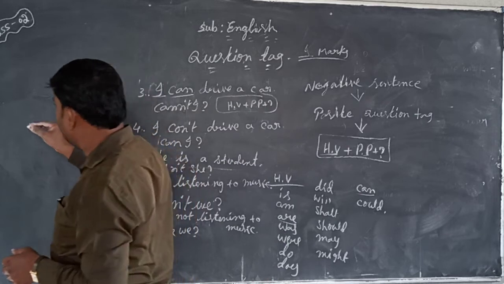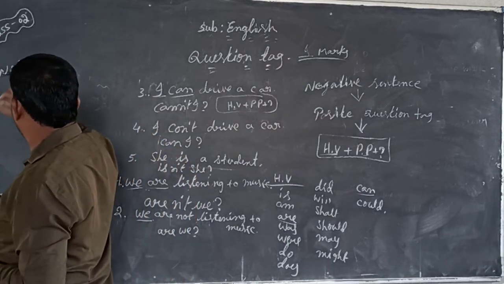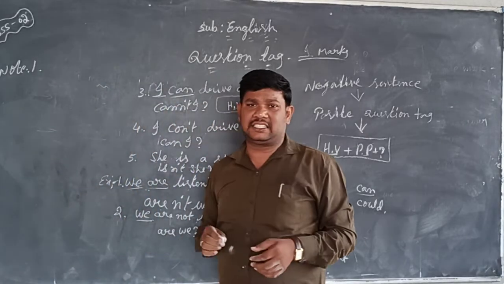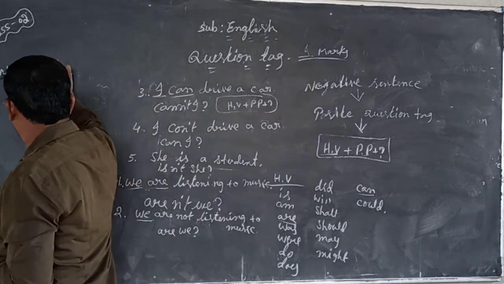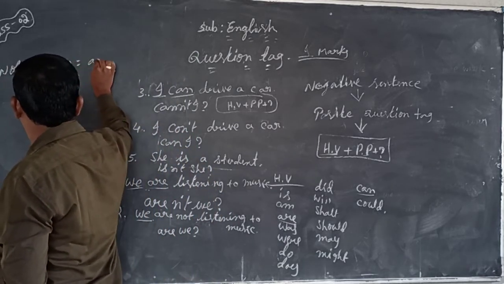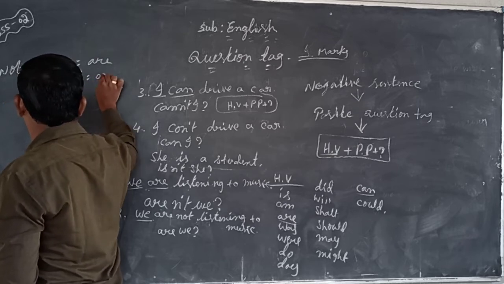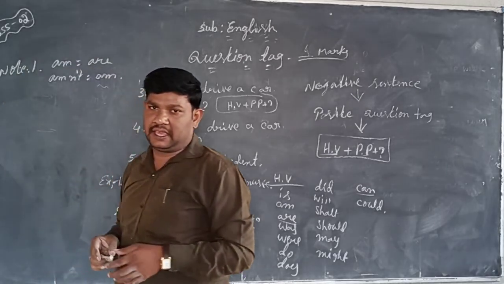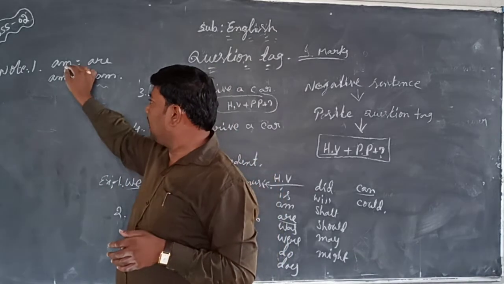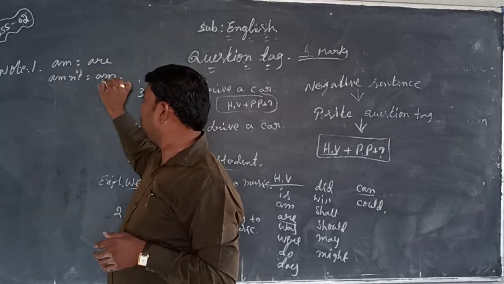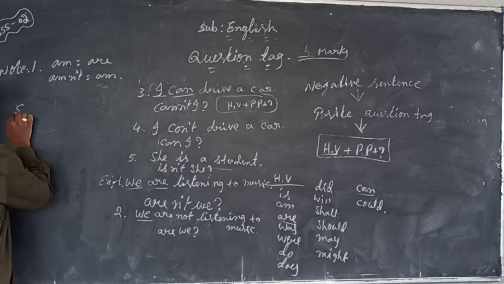Another one is there: am. That is, I want to tell here, note one. So am is the exception to these rules. So what we have right here: am not is equal to am only. But only am does not follow the rules. So when am comes in a positive sentence, am is changed into are. Am not is equal to am. Now we observe the helping word am. For example,